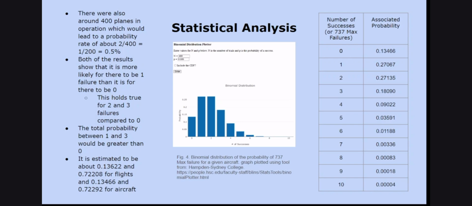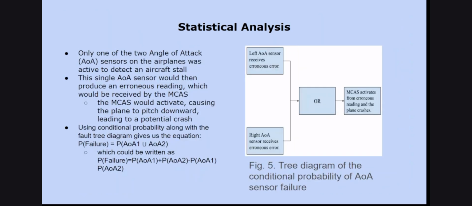Another of the methods used in statistical analysis was to use fault tree diagrams and conditional probability. In reports of the crashes, it was revealed that only one of the 2 angle of attack sensors was being used to detect aircraft stall. Because of this, when a sensor would receive an error reading, the Maneuvering Characteristics Augmentation System would activate and result in the plane crashing. With the use of the diagrams, we used conditional probability equations to determine how likely it was for the use of only one angle of attack sensor to result in the plane crashing.